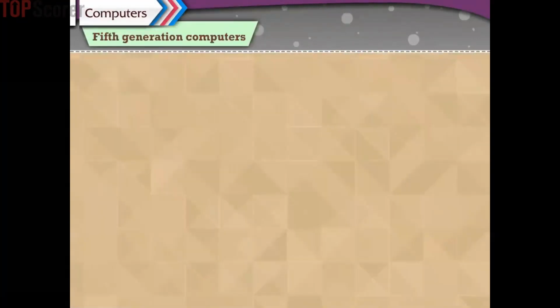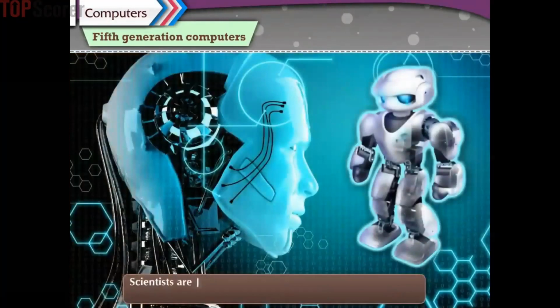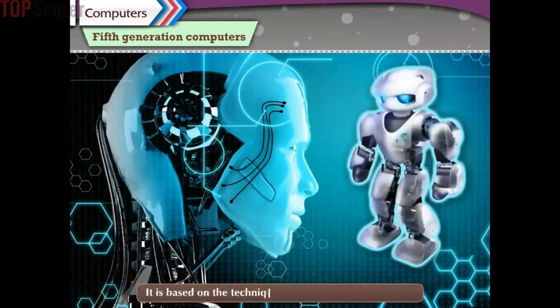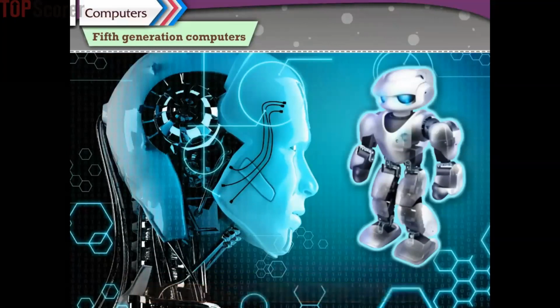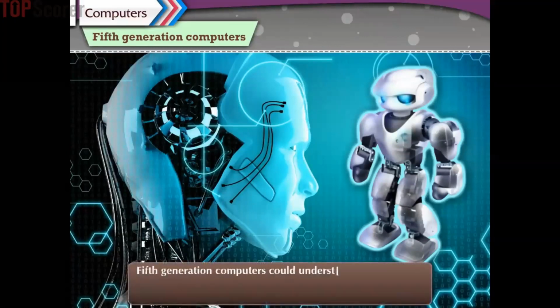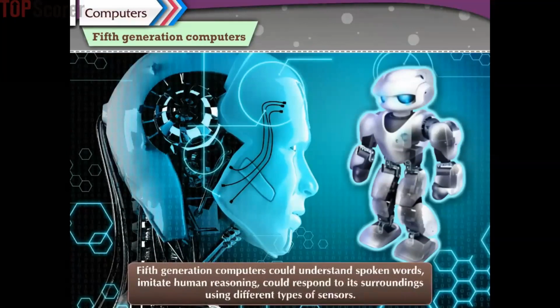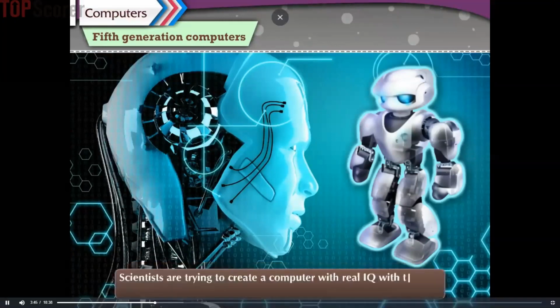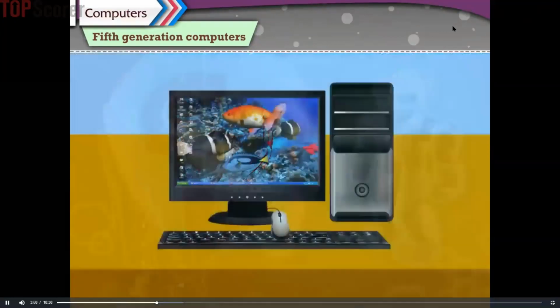Fifth generation computers. Scientists are working hard on the fifth generation computers with quite a few breakthroughs. It is based on the technique of artificial intelligence, that is, AI. These computers could understand spoken words, imitate human reasoning, and respond to their surroundings using different types of sensors. They are trying to create a computer with real IQ with the help of advanced programming and technologies.